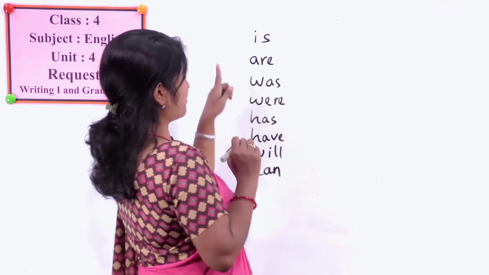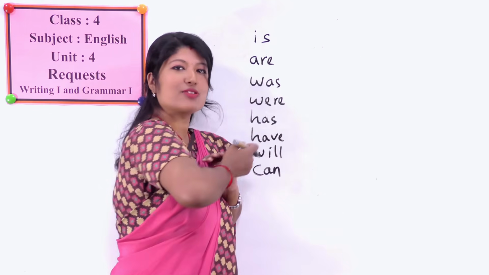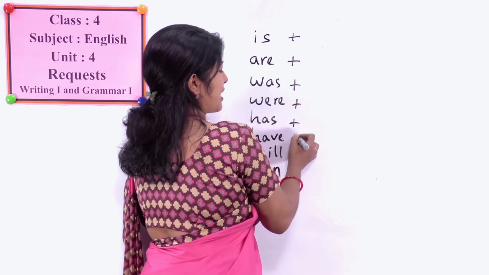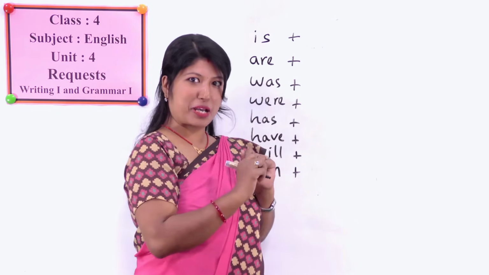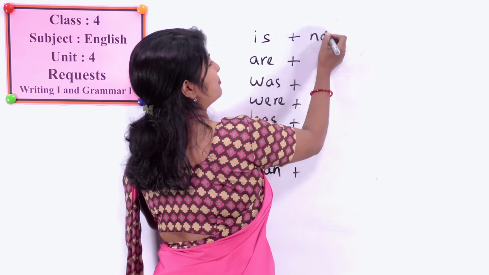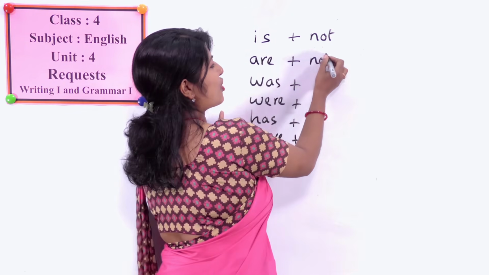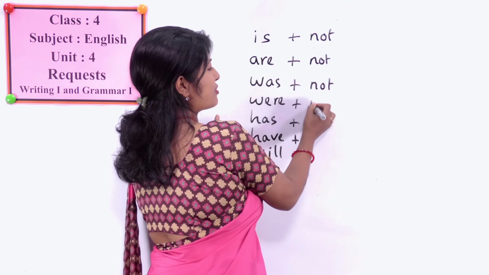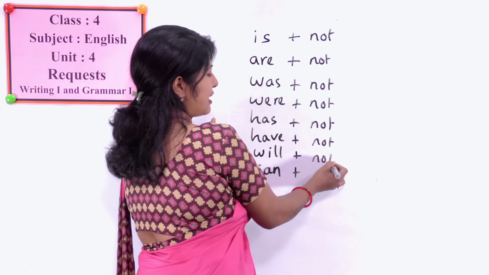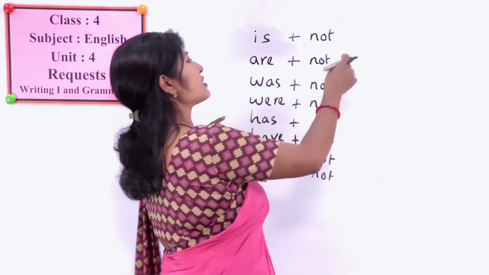These are auxiliary verbs, and simply to make negative, you add something over here. Of course we are not doing mathematics, but even then we are adding something. That is not. To make negative, you can add not to these words. When you add not to these words, it becomes negative. You don't write is not, but the contracted form.